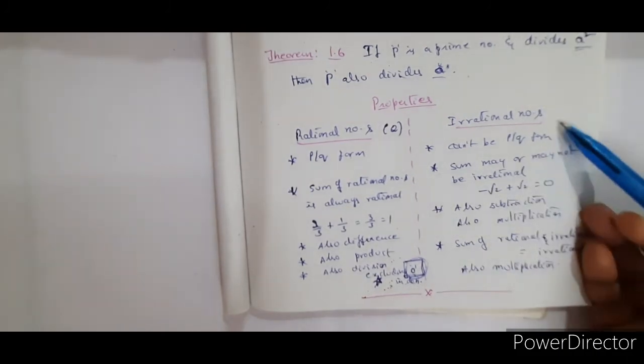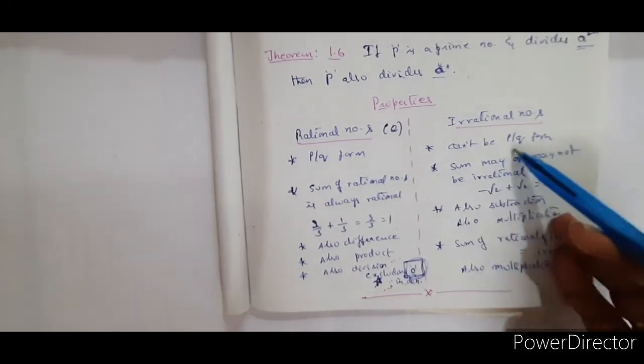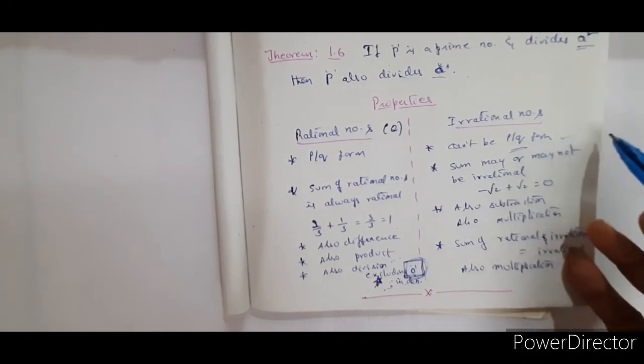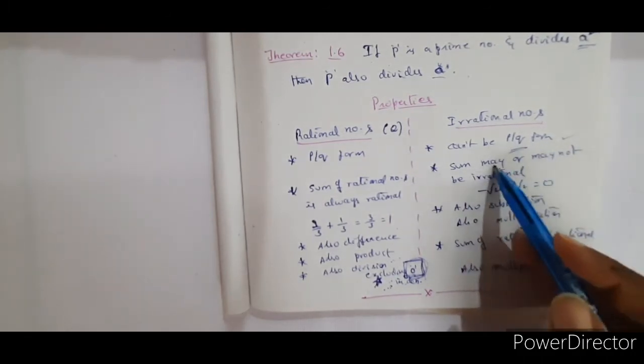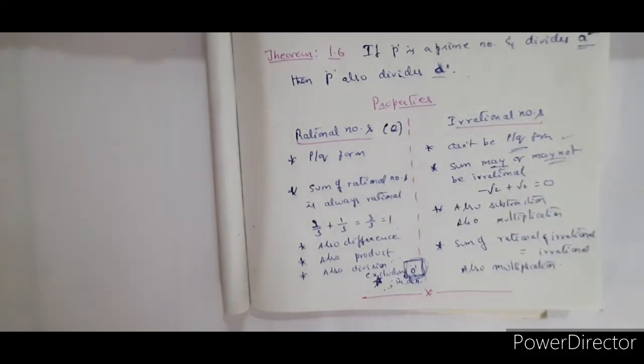Right. Now coming to irrational numbers. So they can't be expressed in p by q form. Fantastic. Right. So sum of two irrational numbers may or may not be irrational. Sometimes they may be irrational, they may not be irrational.